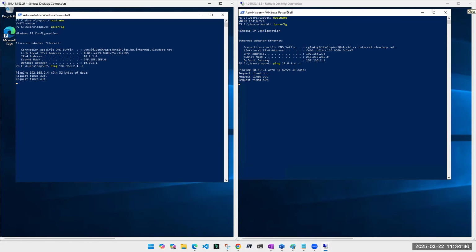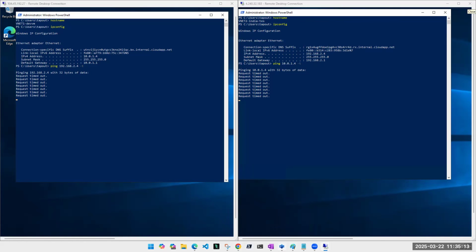No. Right. If I didn't put that hyphen T, it will try it for 4 times and then it will stop. Then again, after if I do the VNet pairing, I'll have to come back and do the ping. Hence, I used hyphen T command. What it will do, it will keep pinging irrespective of the status. Failure or success, it will keep pinging. So we'll leave it as it is now. And now we're going to go ahead to the portal, do the pairing, and come back to this machine.